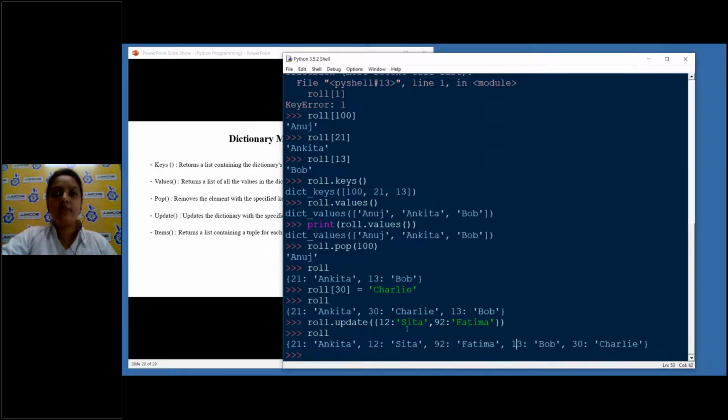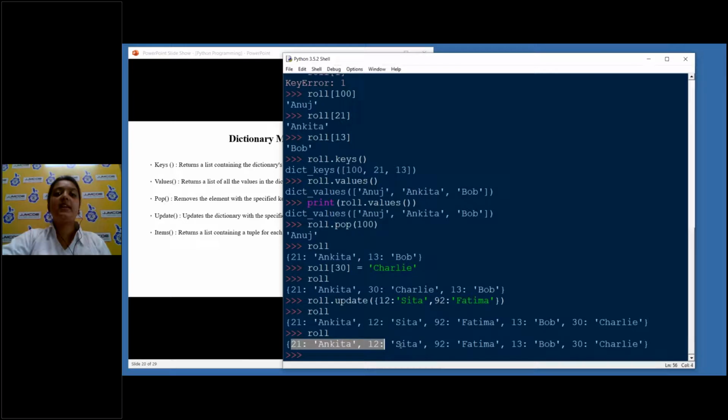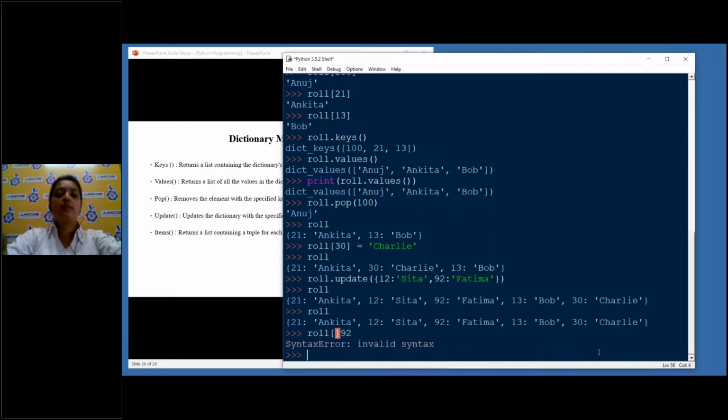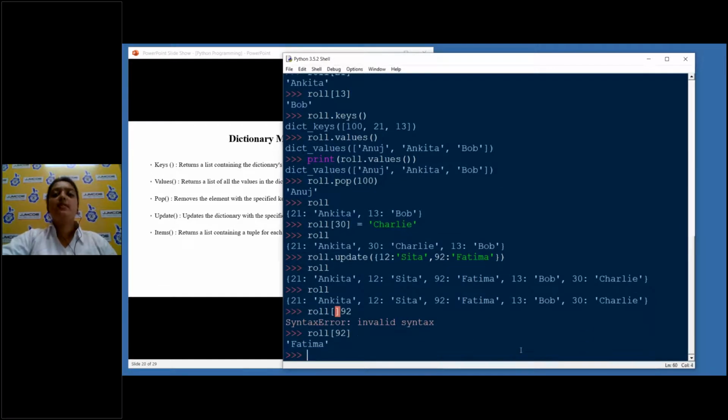Even though I added Charlie first, ideally Sita and Fatima should come before him, but Charlie went to the other side. That is because a dictionary doesn't support indexing. The order does not matter. It can be arranged at any time. There is no indexing, so don't worry about this. The only way to access the value is using the keys. So roll 92 will give me the value fast. There is no issue of remembering the position. All you need is a key and its value.